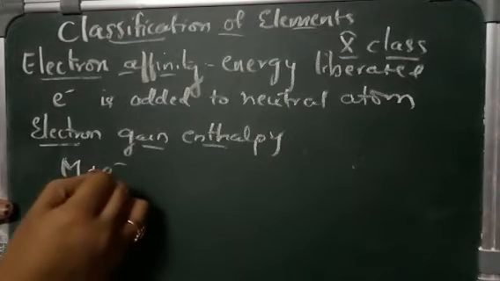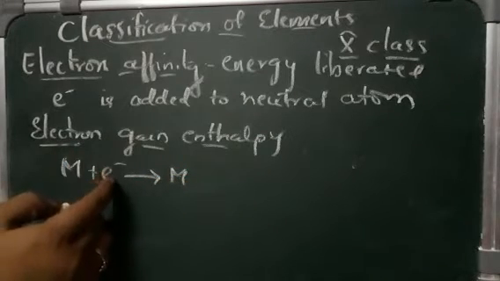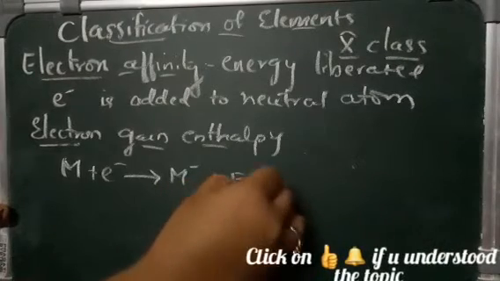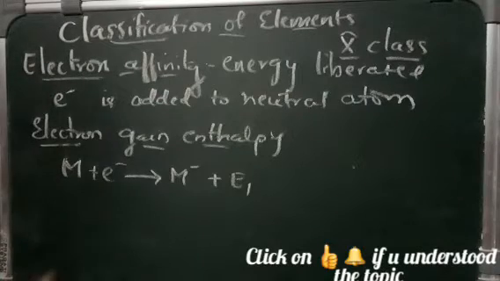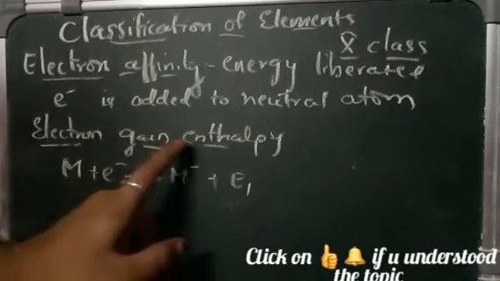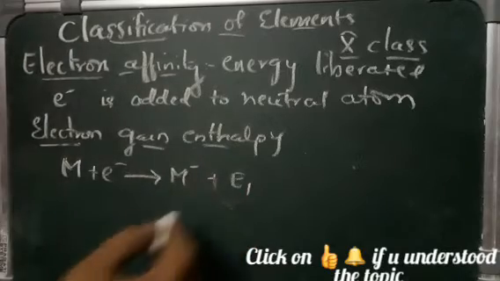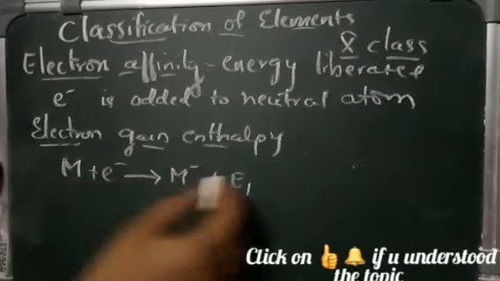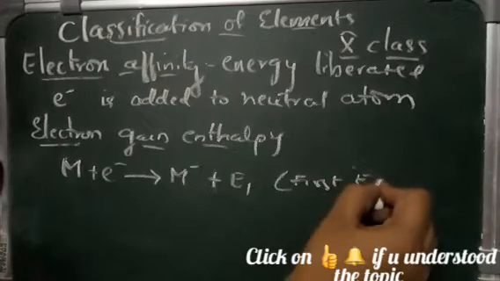For example, take one element which is neutral. I am adding one electron. Now this element has one extra electron, so it will have a one minus charge, and it has released some energy also. This is called the electron affinity or the electron gain enthalpy. When one electron is added, the energy released is called the first electron affinity.